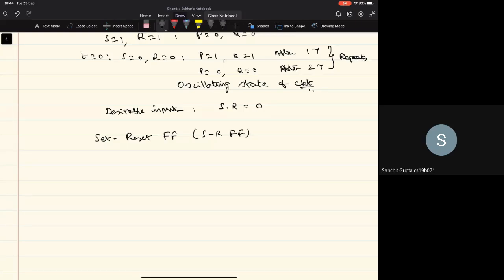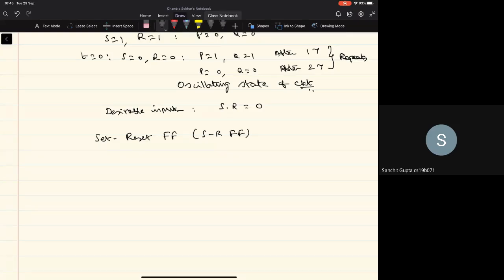Whatever is the current state of the flip flop will continue to be the state of the flip flop when S equal to 0 and R equal to 0, right? But it has got this undesirable condition of S equal to 1 and R equal to 1 leading to unstable states. We'll be seeing that some slight changes in this circuit will prevent us from having a circuit that goes into the oscillating state.